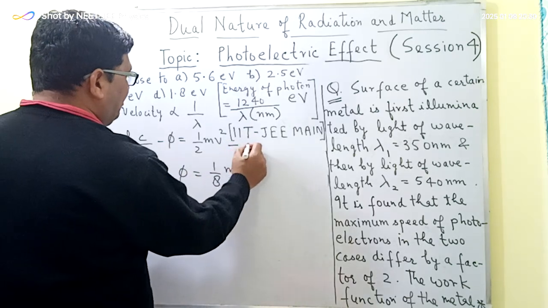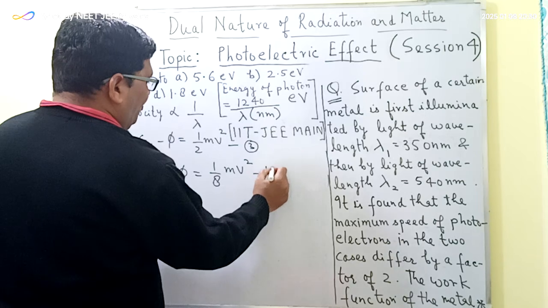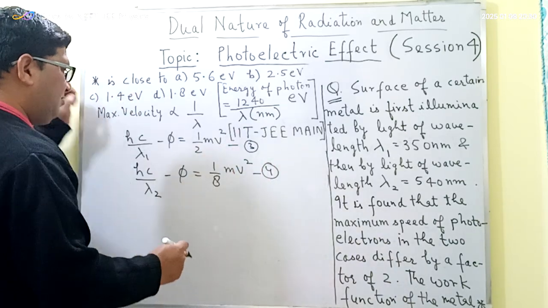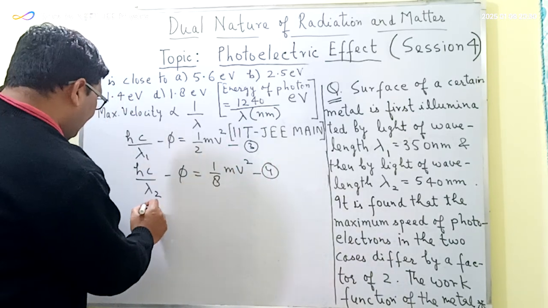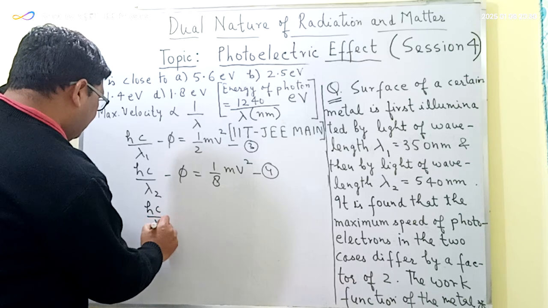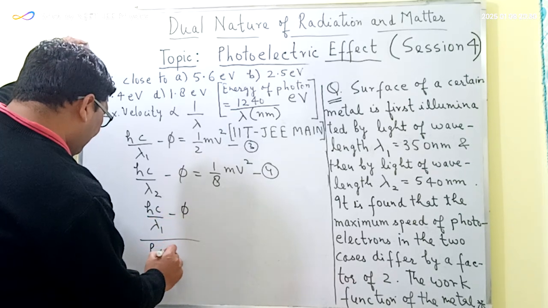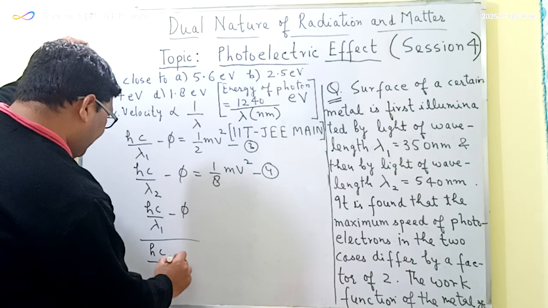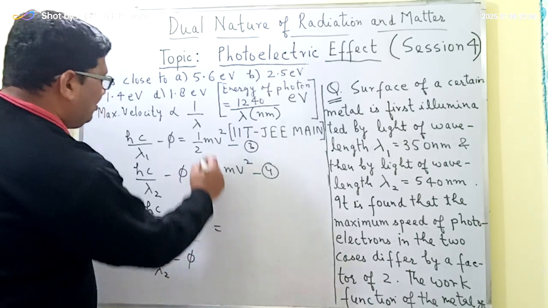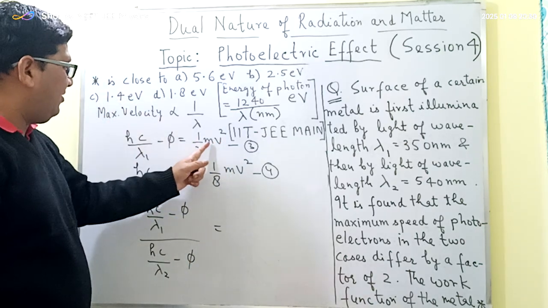Let us say this is equation number 3 and this is equation number 4. So by dividing equation 3 by 4, I will get hc upon lambda1 minus phi divided by hc upon lambda2 minus phi, which is equal to